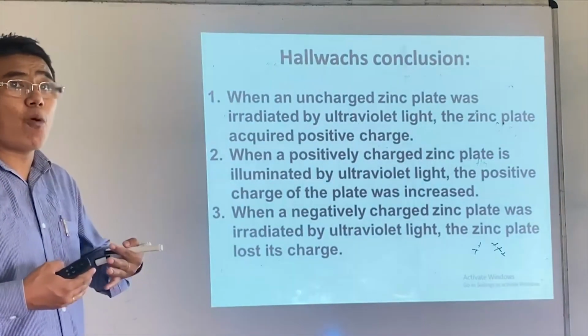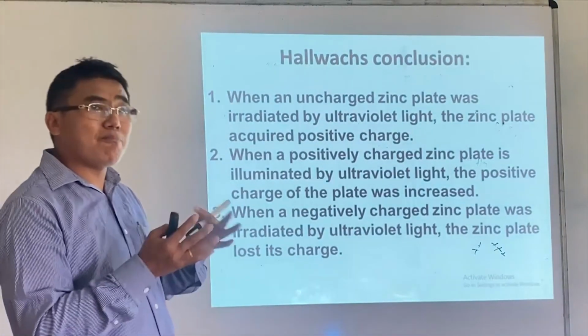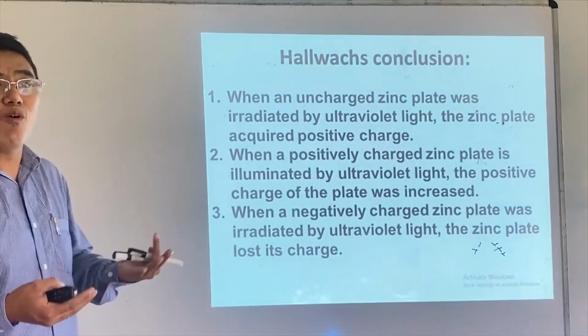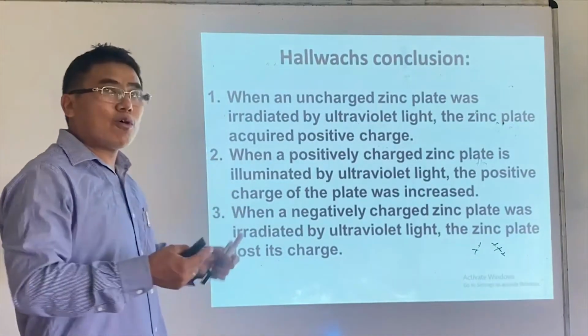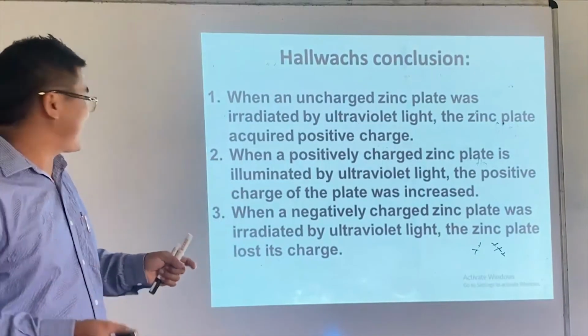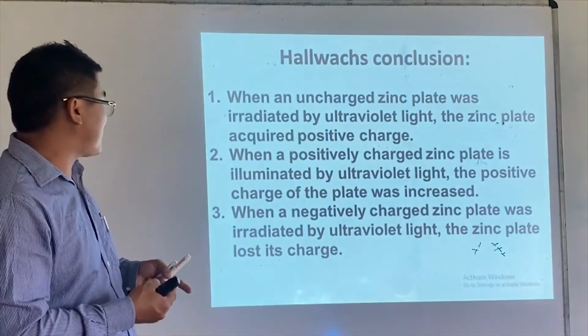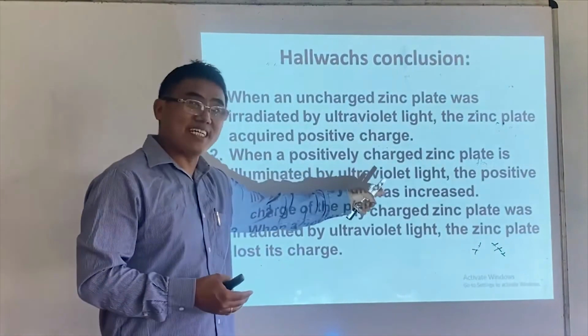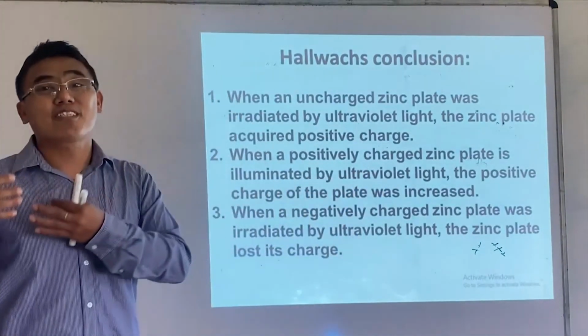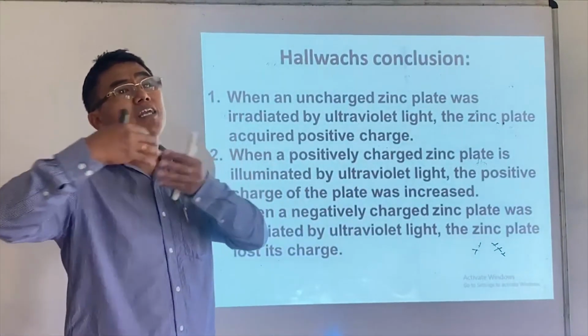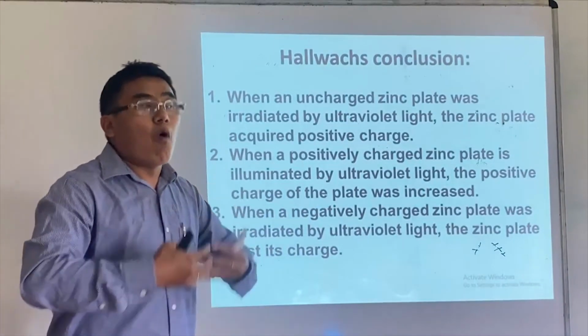Why did the zinc plate acquire a positive charge? Electrons are being removed. You can't remove a positive charge, right? Why? Because the protons are within the nucleus. When a positively charged zinc plate is irradiated by UV radiation, the positive charge of the plate increased. More electrons are being removed, so the zinc becomes more positively charged.